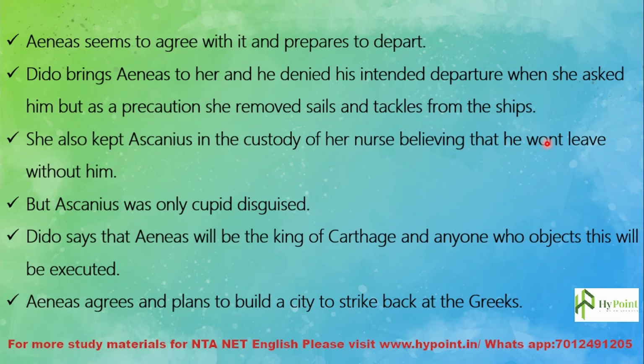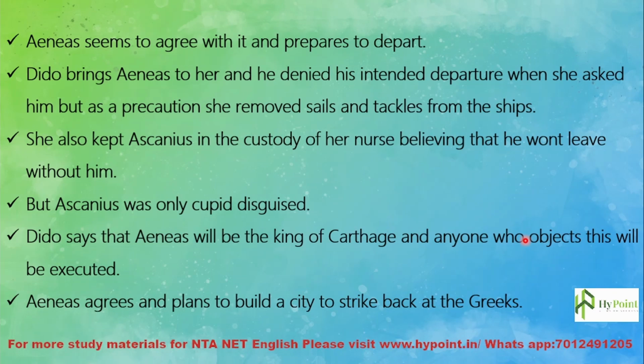But Ascanius was only Cupid disguised. Remember, Venus disguised Cupid as Ascanius so that Cupid could go nearer to Dido and touch his arrow to her. So Ascanius was only Cupid in disguise. This was unknown to Dido, and Dido says that Aeneas will be the king of Carthage, and anyone who objects to this will be executed.